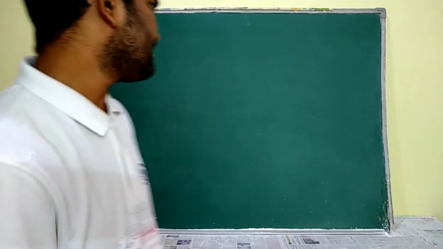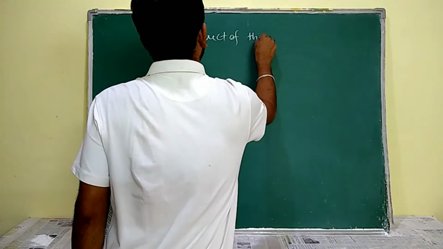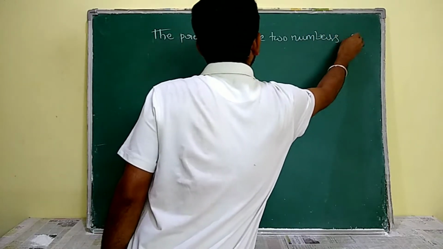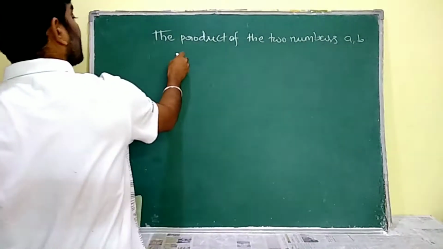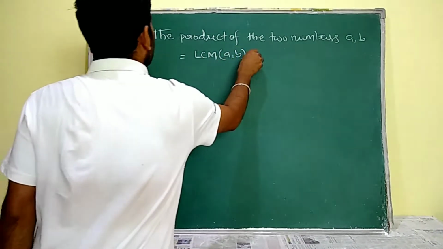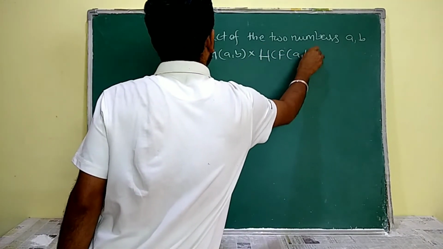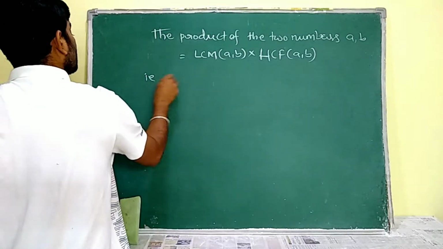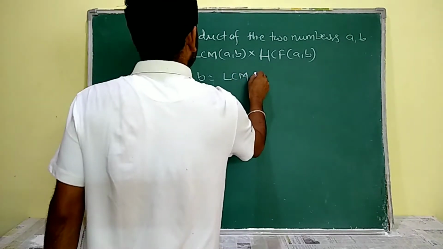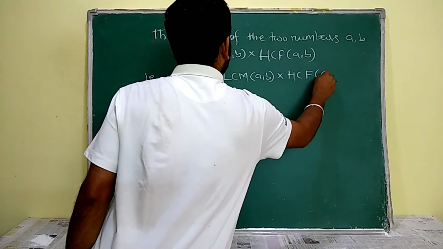As we discussed earlier, two numbers A, B: A into B is equal to LCM of A, B into HCF of A, B. Understand?